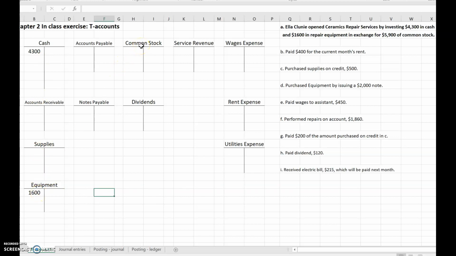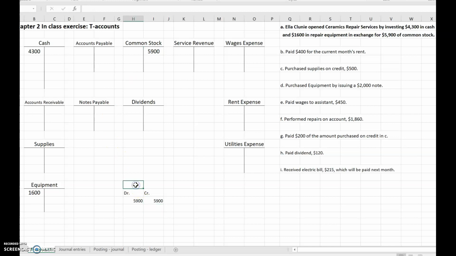Common stock is going up because now there's going to be shares of stock out there. Common stock has a normal balance of credit, so we are going to put $5,900 on the credit side of the T. So we can see we had debits, and we abbreviate debit as DR. It stands for debit record. CR stands for credit record. So our debits are the $4,300 plus the $1,600. So we have debits of $5,900 on the debit side of the T, and then on the credit side of the T, we have $5,900 put in the common stock T.